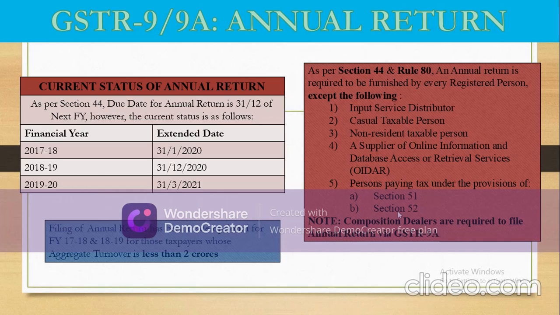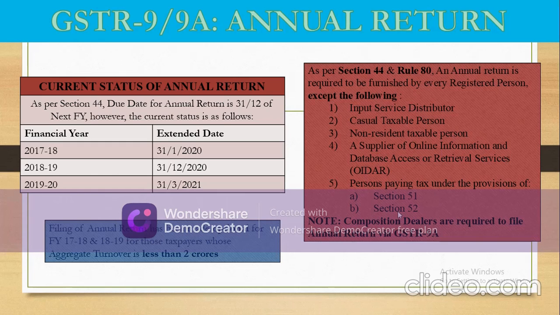Again, the list of exemptions is pretty similar to those for GSTR 1, 2 and 3B, the only difference being casual taxable person and composition dealers. It may be noted that composition dealers who are specified under section 10 of the Act are required to file annual return via GSTR 9A.